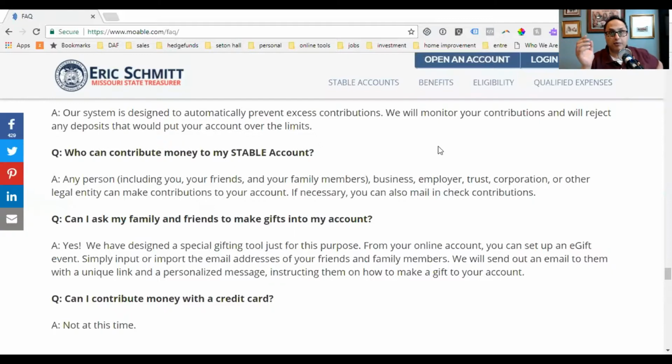What I recommend is that people consider sending something out to close friends and family members a month before the individual with special needs' birthday, or a month before the holidays, saying, look, you may be thinking of a gift to get so-and-so. So-and-so has this account. It's a savings account. This is the way that you can contribute if you're interested. Here's the link. Here's the address. Here's the account name. Here's the account number. And that would be really awesome. And it's important to start getting friends and family members to know that these are the types of things that are available.